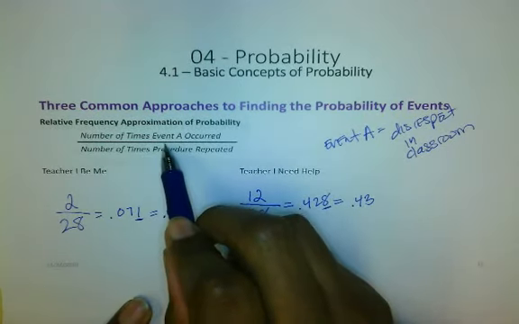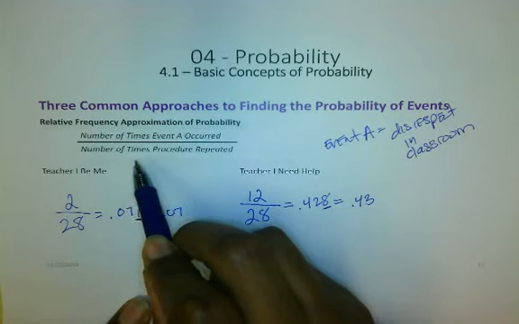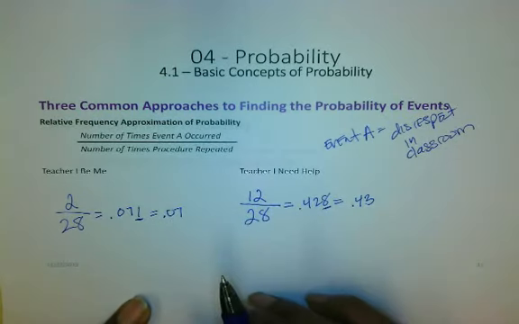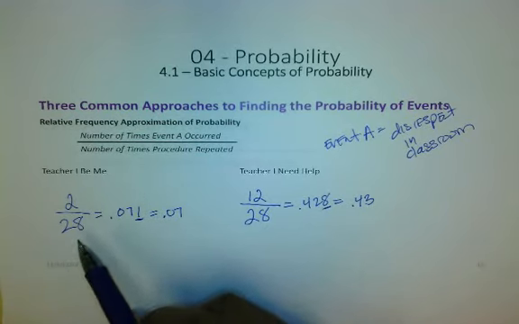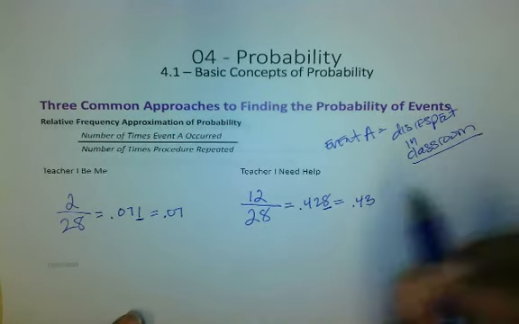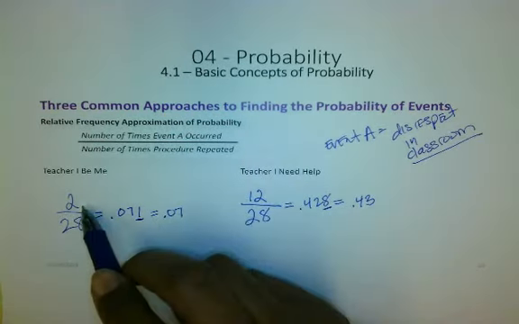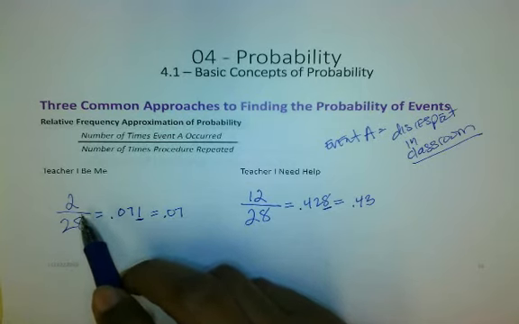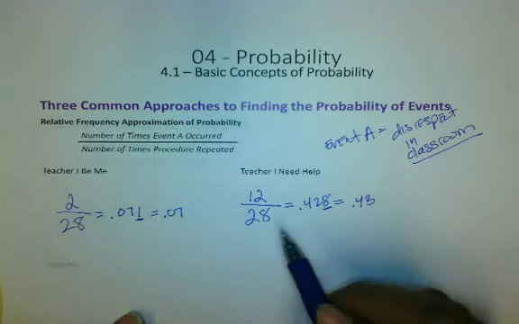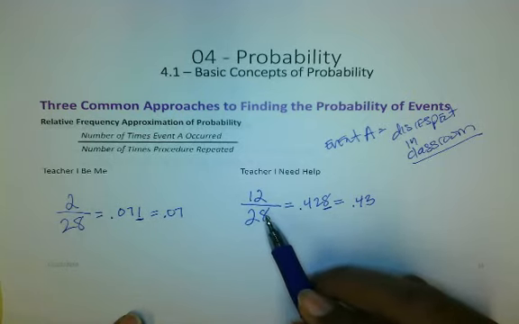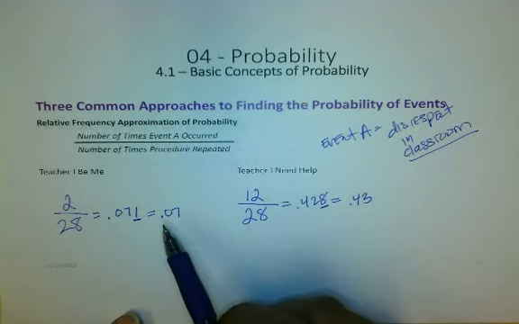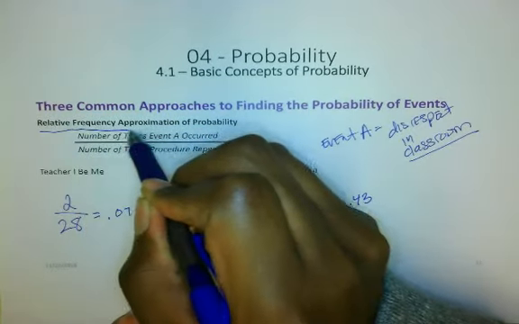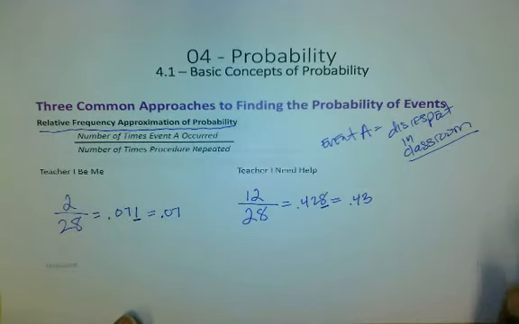We're looking at the number of times event A occurred and the number of times the procedure was repeated. So we had class, this is the procedure, 28 times. Ample opportunities for anybody to disrespect a faculty member every time you meet with them in class. How many times did the event occur? I'm giving myself 2. It might be higher. Who knows? Maybe I just have a blind memory. Versus the 12 of the individual who's seeking my help and saying it happens all the time in their classroom. That's how we calculate the relative frequency approximation of probability.